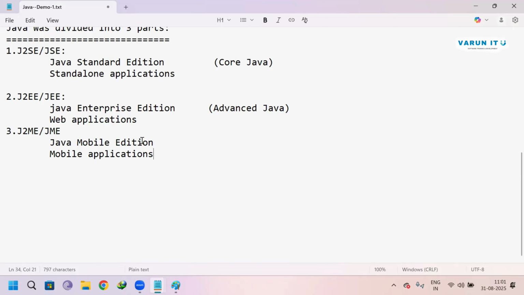By using Java, we can develop any type of applications, like standalone applications, web applications, and mobile applications. Let me write some note points here.